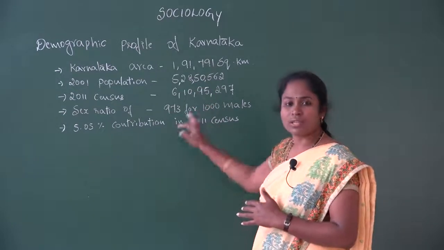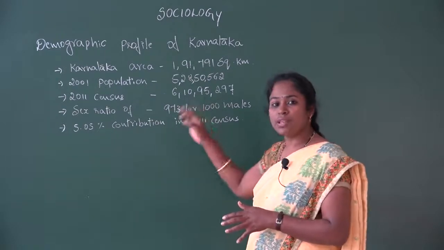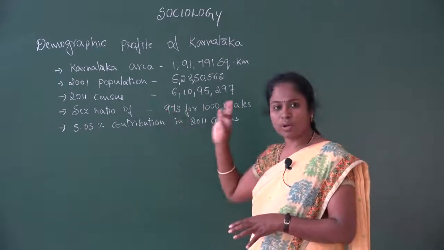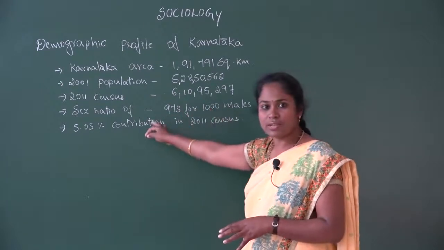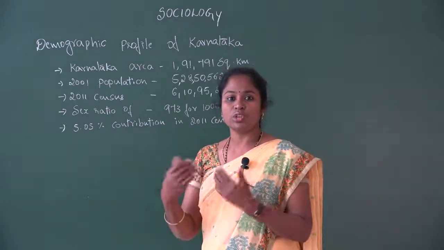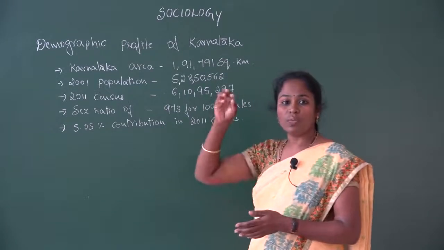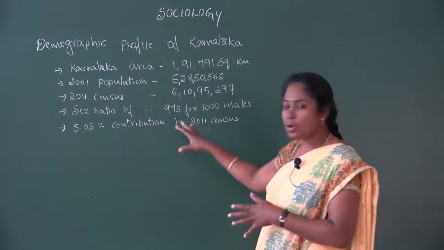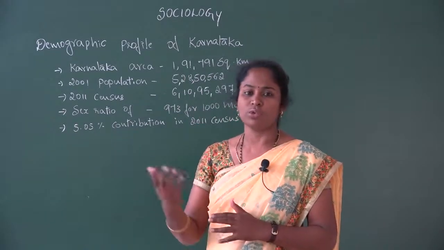Then when we take the sex ratio, according to the 2011 census report, for 1000 males there are 973 females in Karnataka. According to the 2011 census, the contribution of Karnataka to the population is 5.05%. So this is the overall population of Karnataka according to the 2011 as well as the 2001 census.